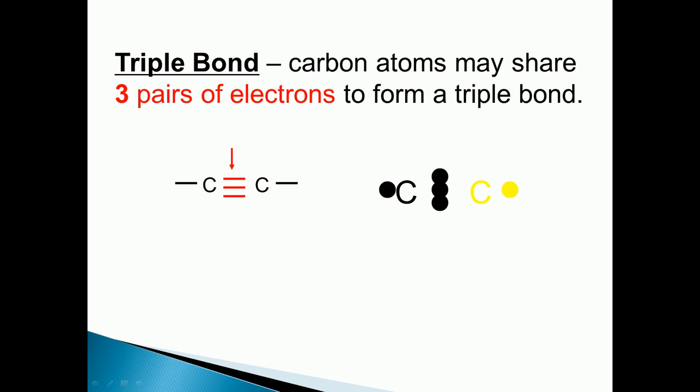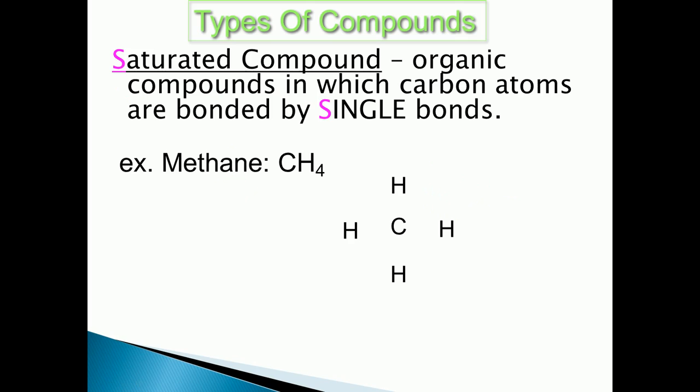Let's see here, these are three pairs of electrons forming a triple bond. The same situation is here. So there is a big difference between single, double and triple covalent bonds. This carbon atom can share three pairs of electrons to form a triple bond.